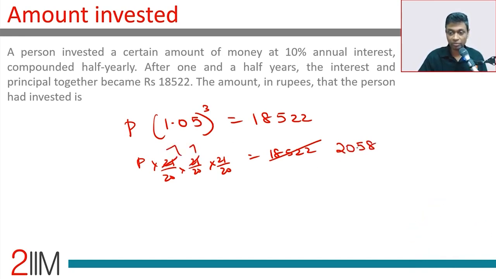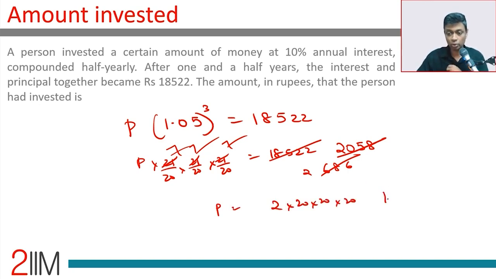2 plus 8, 10, 15. Again, we can cancel a 3. Make this 7. Divide this by 3. 6. 25, 8, 6. We can cancel 7. 343 is 7 cube. 686 is 2 into 7 cube. Lovely. 2. So the principal is 2 into 20 into 20 into 20. 8,000 into 2, 16,000 rupees. We don't have a calculator, so we're doing this. The exam context, plug this in, get principal done.